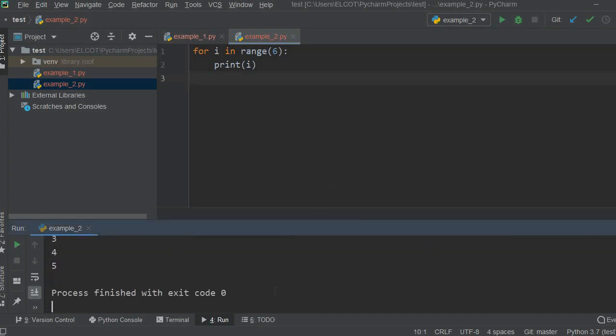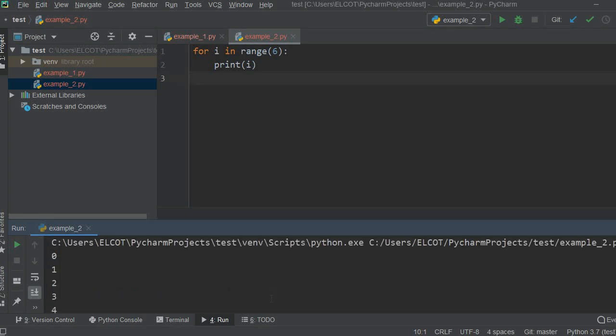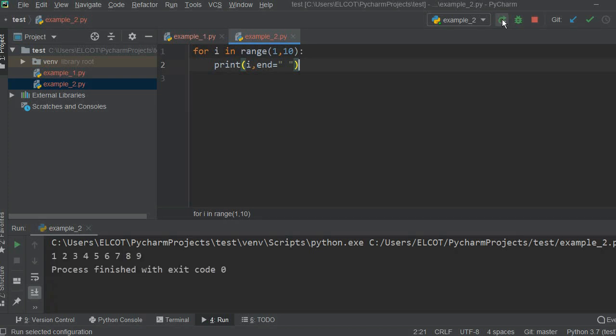We can see an example for second type. We can pass 2 parameters inside the range function. As I said before, I want to give 1, 10 and I want to print values in single line. So I am going to give end equal to double quotes space. Okay. Here 1 is a beginning value and 10 is an ending value. So it will print values starting from 1 and ending with 9. Here also n minus 1 concept. Okay, 10 minus 1 is 9, right? So it will print starting from 1 and ending with 9. Let's see. Yes, 1 to 9.